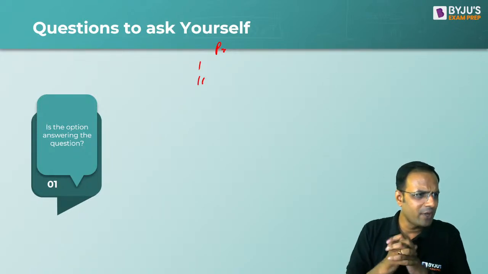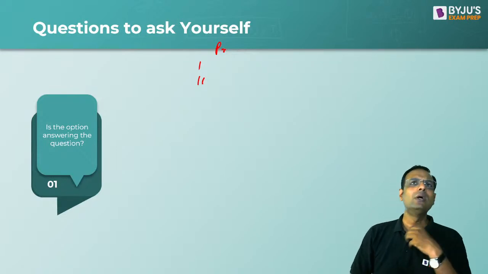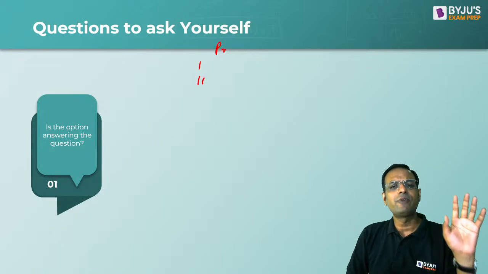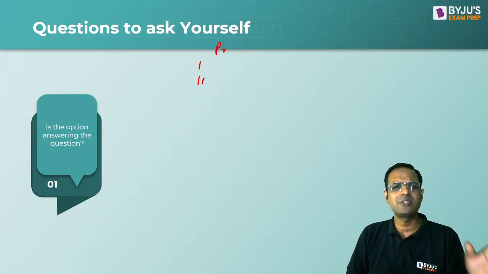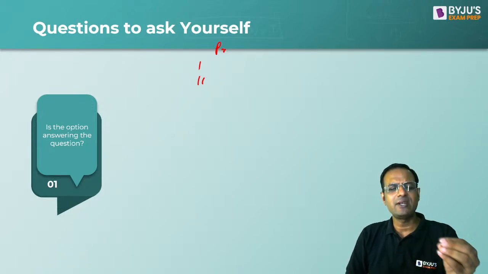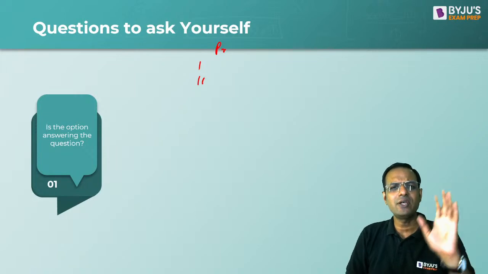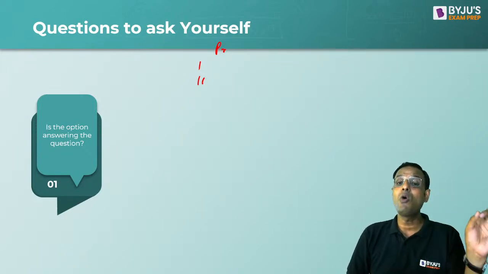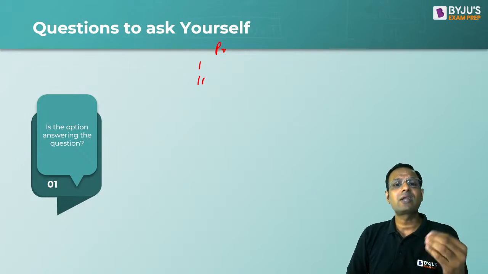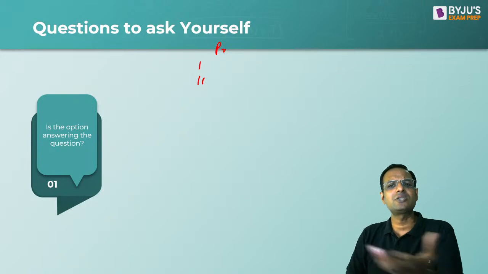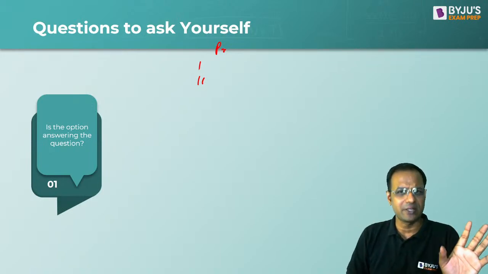For example, let me give you an example. If I tell you, the judge sentenced a youth to 5 years rigorous imprisonment for stealing 10 rupees. Right? The judge sentenced a youth to 5 years rigorous imprisonment for stealing 10 rupees. You said no, since the crime is petty, this is too harsh a sentence.